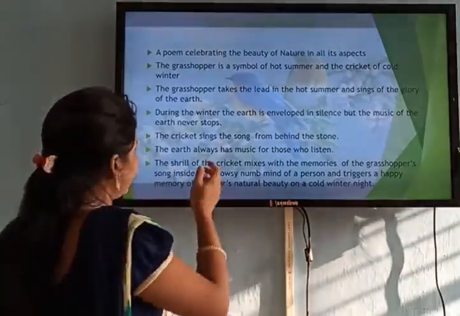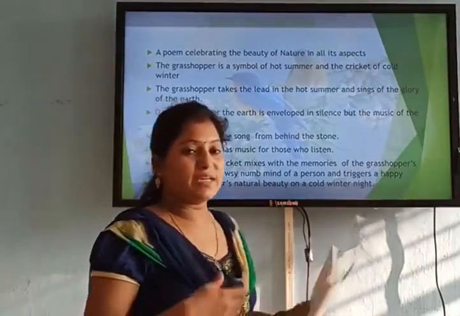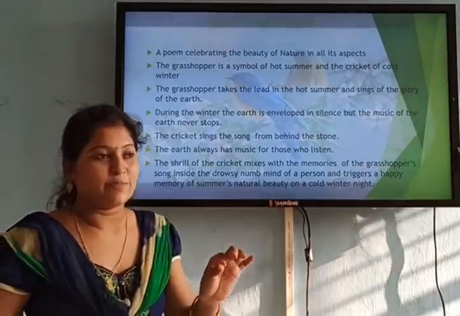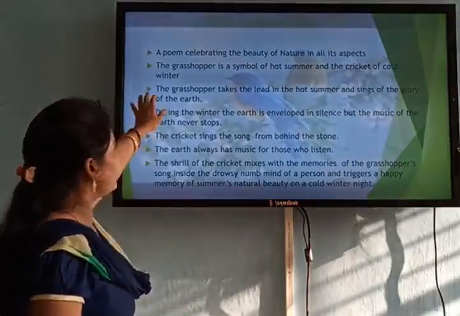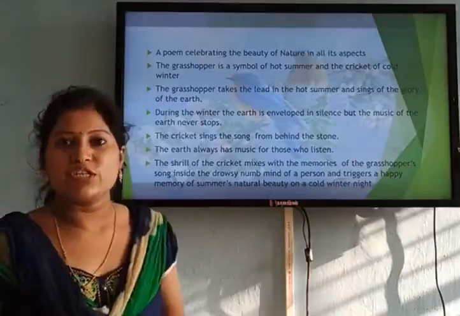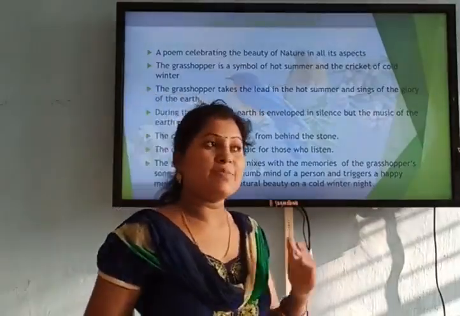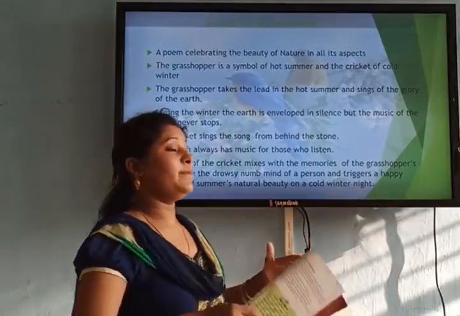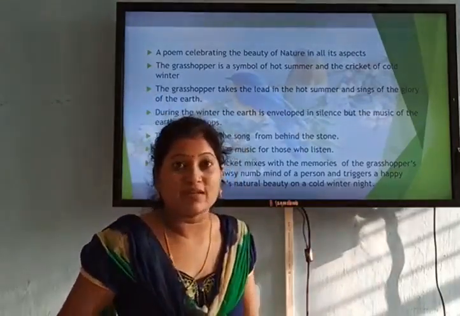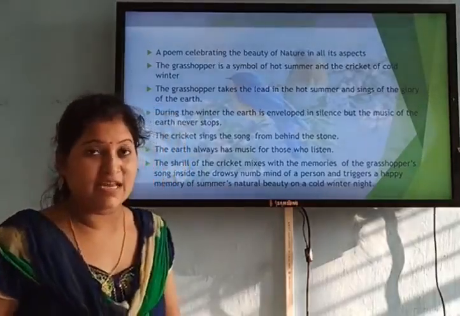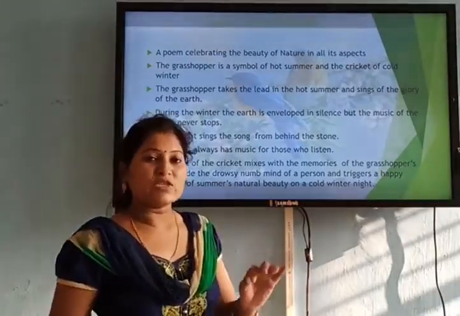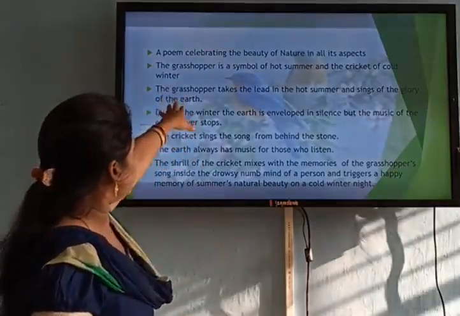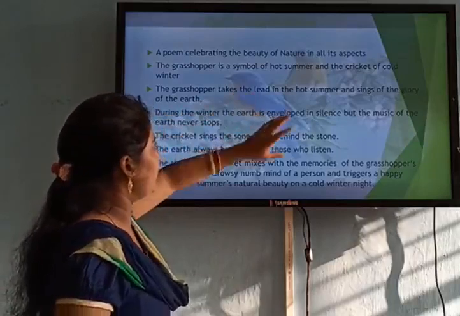So now we take a quick recapitulation of the poem. Let's repeat what we have read. So the first line only, he declares the poetry of the earth is never dead, a poem which is talking about the eternal beauty of nature. You remember there are many poets who talk about nature, but they always talk about the spring season, fine weather. But here our poet is different. He is a true lover of nature. That is why he is eulogizing and praising nature in all its aspects. So he is celebrating the beauty of nature in all its aspects.